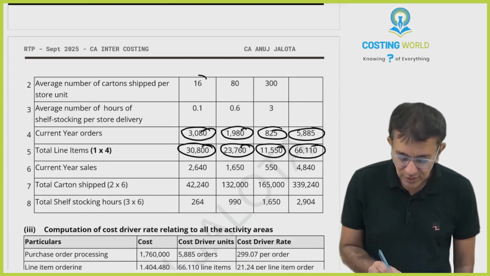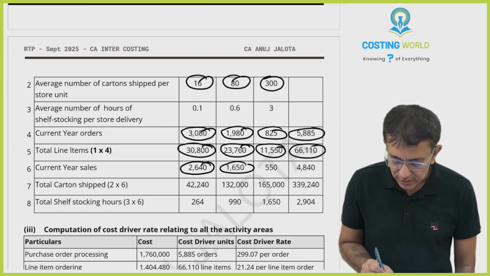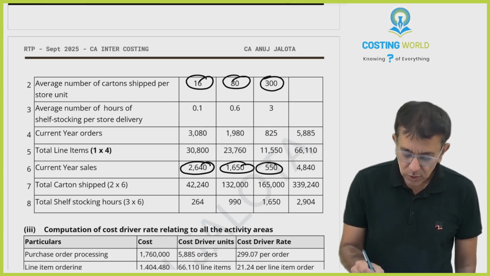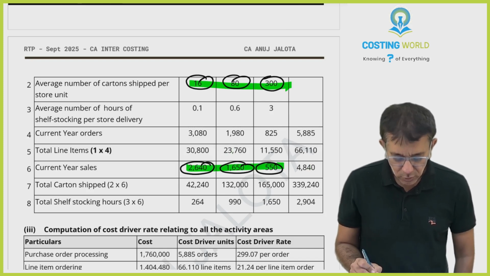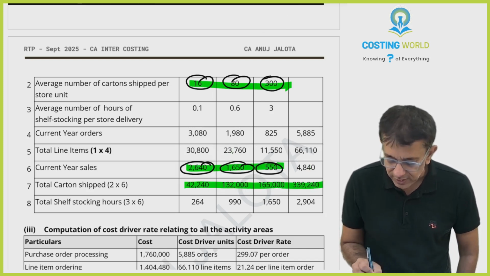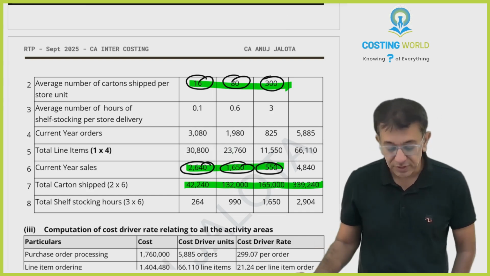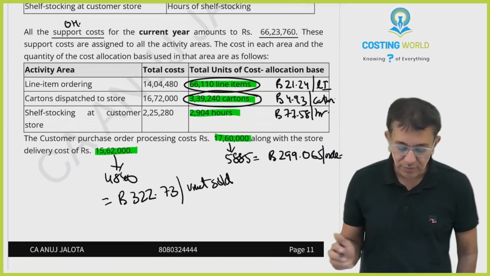See, average number of cartons over here. Number of units sold is over here. You will multiply this with this. The moment you do that, that will give you this data, and the total of that will be 339,240. Okay, further. I told you I'll try to get its breakup. Further.